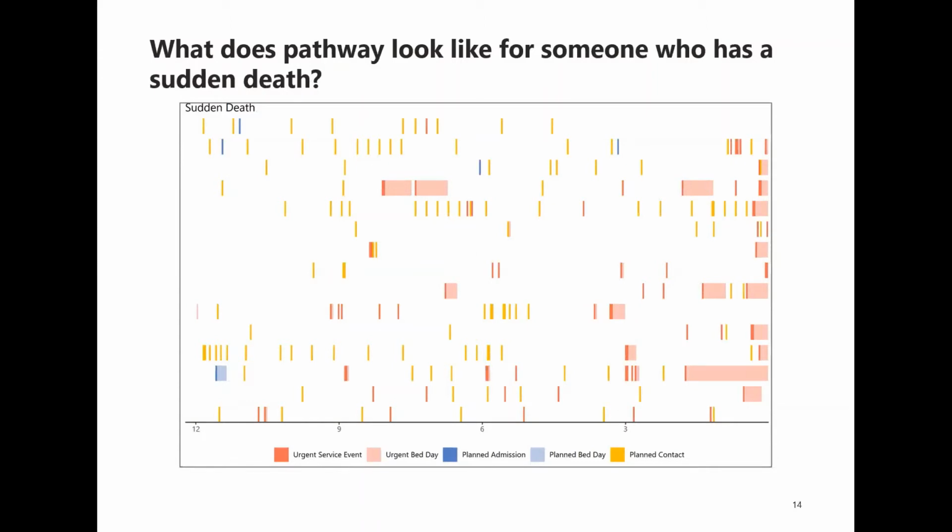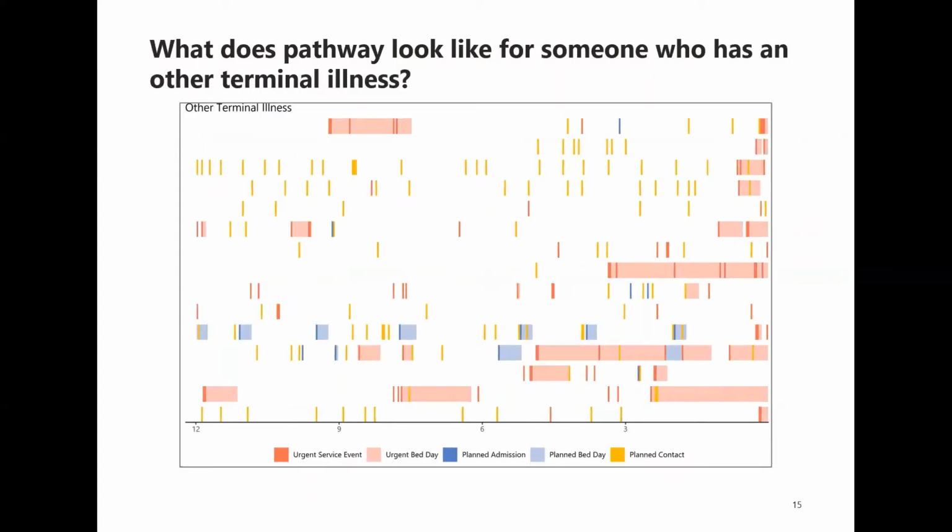Pathways for sudden death. There are contacts throughout the last year of life, then urgent bed days again cropping up, particularly at the end of life, and often resulting in a death in hospital. The other group, quite a mixed picture, but stands out here that a proportion are having very long lengths of stay, more so towards the end of life. And where we see urgent bed days interrupted by urgent service events, this is representing transfers between trusts or providers.